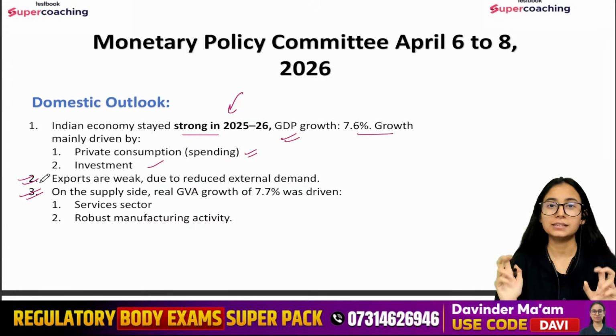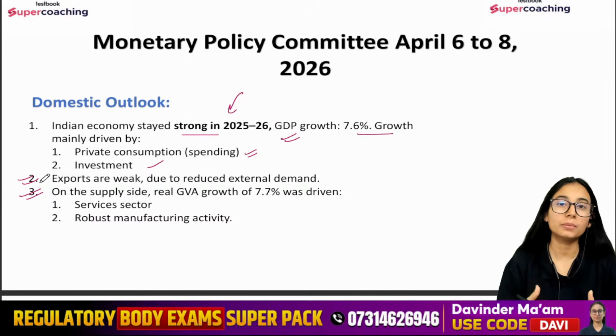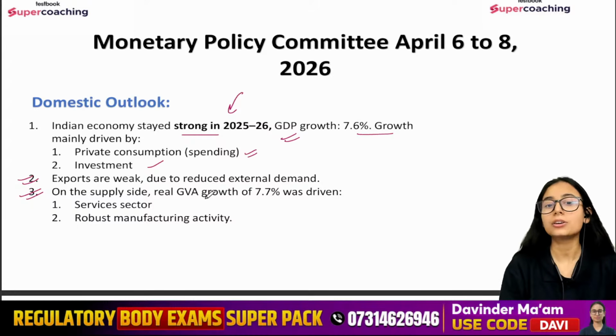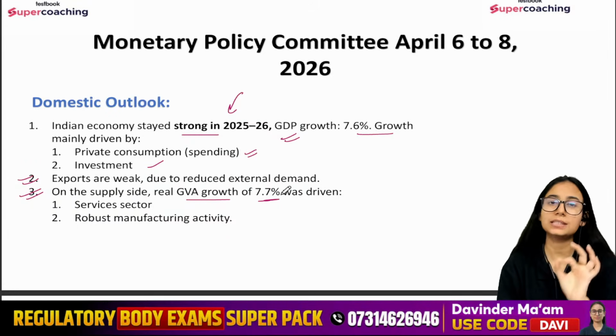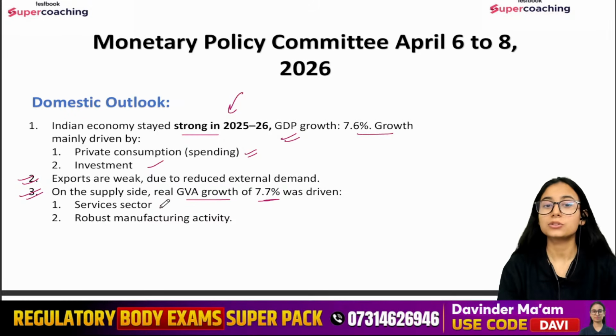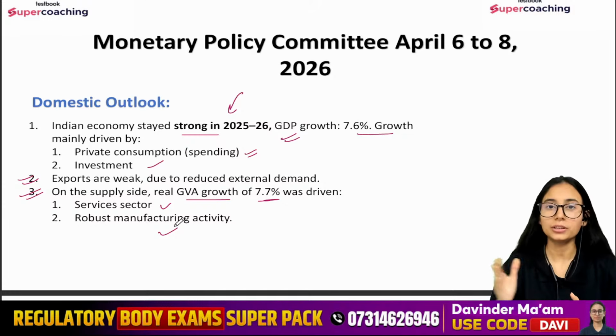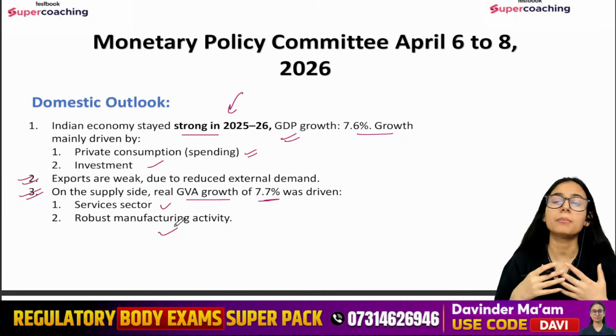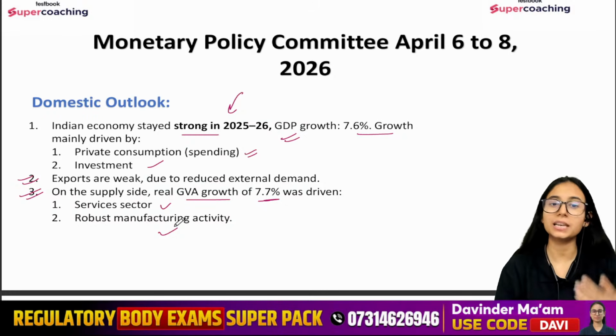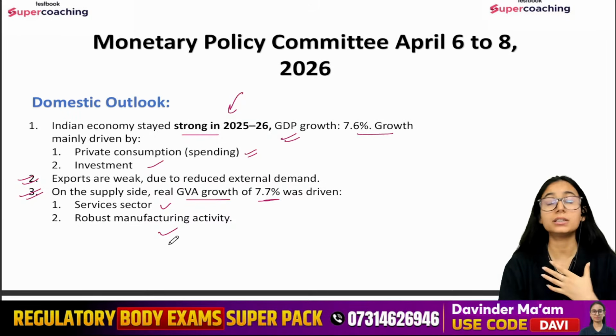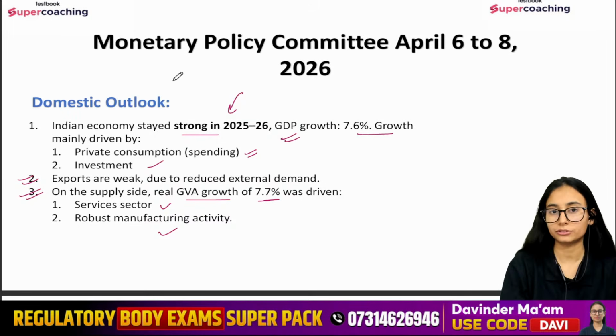However, on the supply side, that means the key drivers which are driving our economy, which are creating the GDP, they are showing good growth. That is, the GVA growth is 7.7%. That is, हमारा जो सर्विस सेक्टर है और जो मैन्युफैक्चरिंग एक्टिविटीज हैं, दे आर रॉबस्ट इन नेचर, दे आर वर्किंग वेल, दे आर परफॉर्मिंग वेल. So because of these many supporting factors, we are saying that our domestic outlook is good enough.